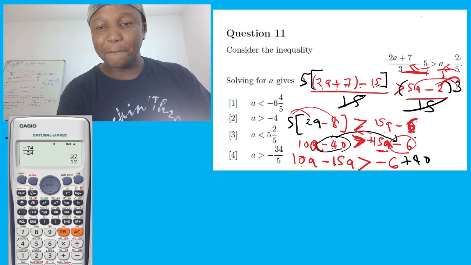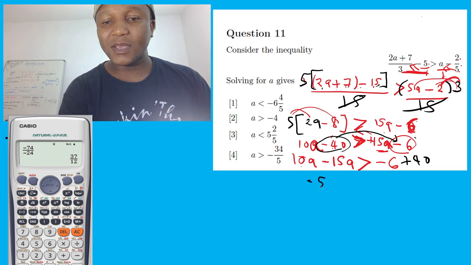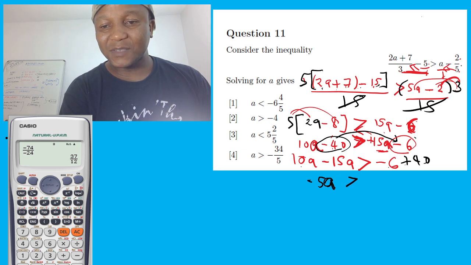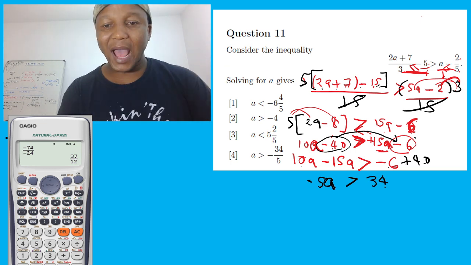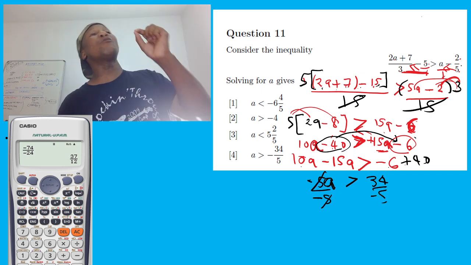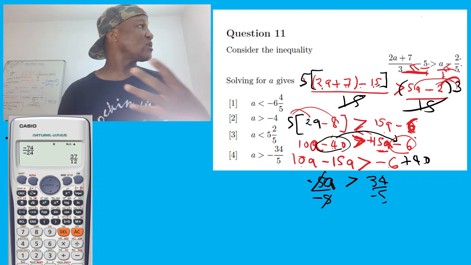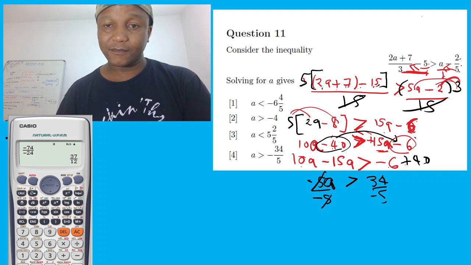So 10a minus 15a, because they're like terms, I can subtract them: negative 5a, greater than or equal to negative 6 plus 40, equal to 34. So divide by negative 5 throughout. Divide by negative 5, divide by negative 5. But the moment you divide by a negative, the inequality changes. If you divide by a positive, do not change the inequality direction.